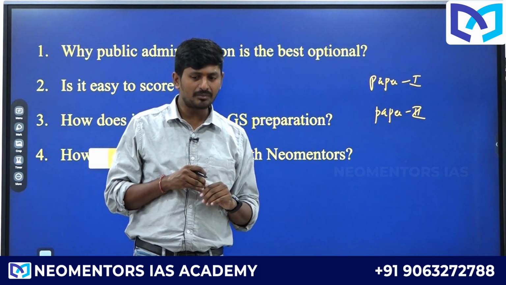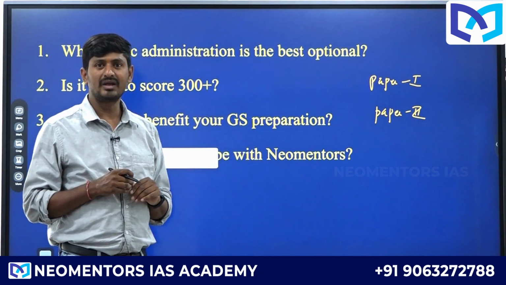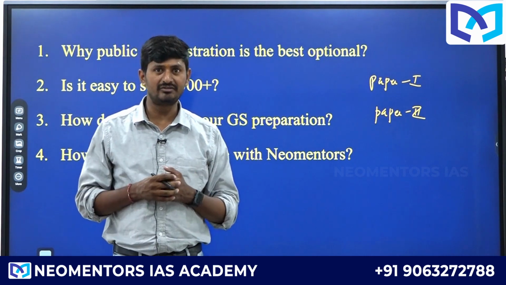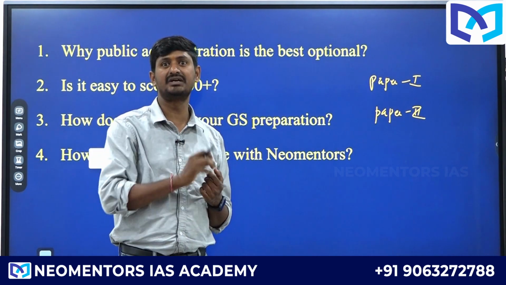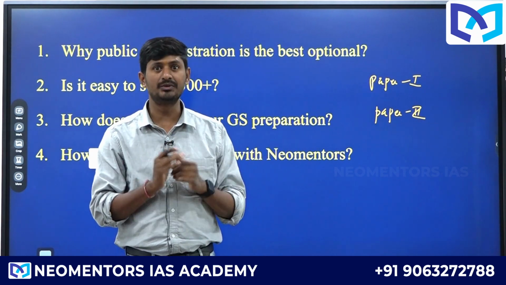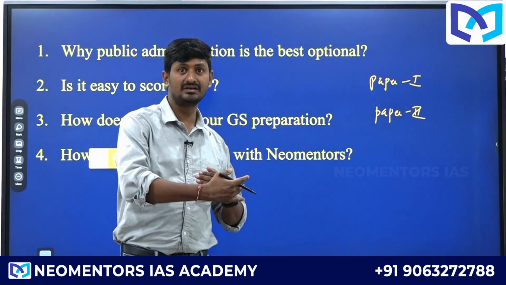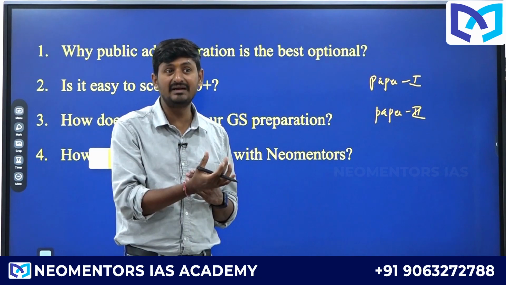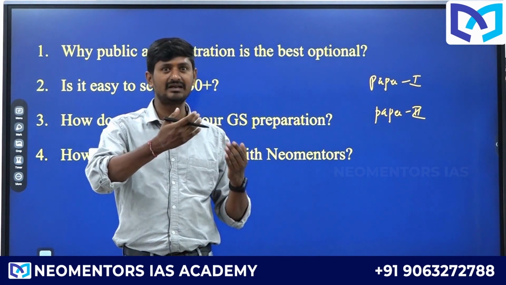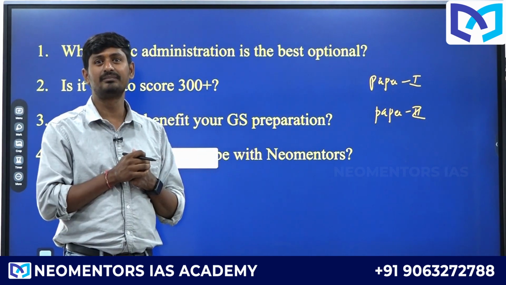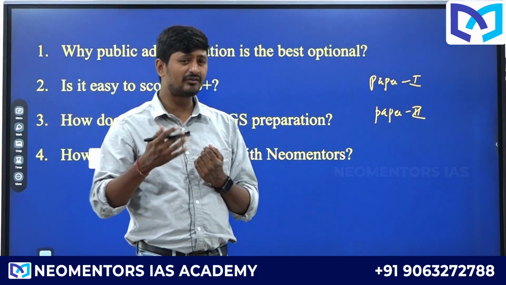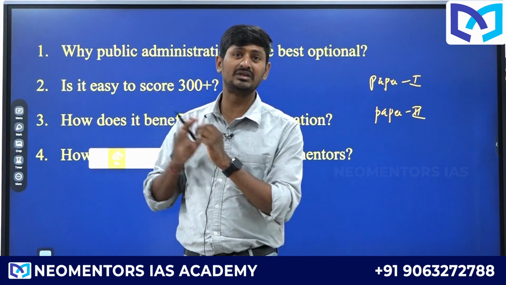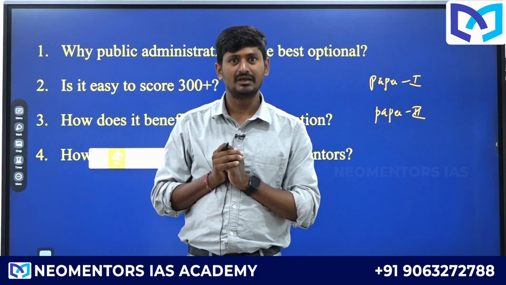For example, we talk about Simon's decision making. What is the theory of decision making? If we learn, we will come to know what is a rational decision, what is an irrational decision, what is fact, what is value, how to make the decision rational, how to take better decisions, because we can relate everything to day-to-day life. Suppose I go to a shop and am required to make a decision regarding clothing.